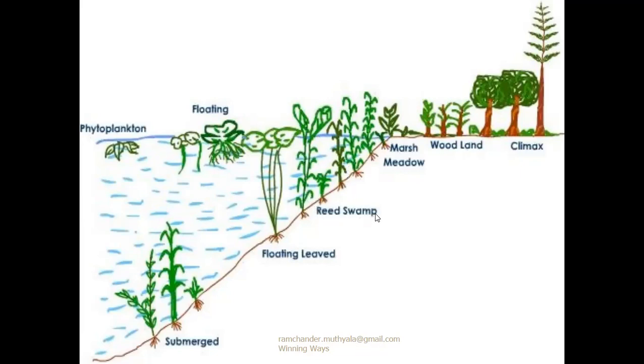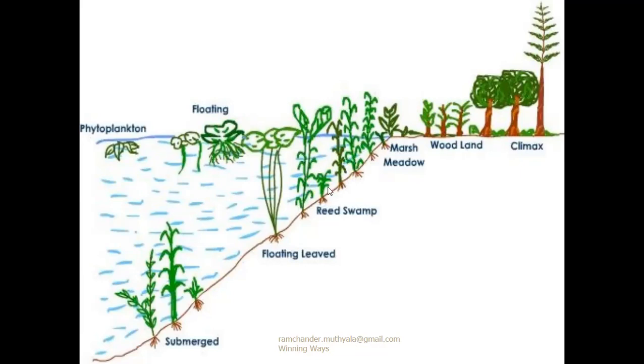After completion of their life cycles, the dead bodies of reed swamp plants are stored at the bottom of the lake. Finally, the bottom of the lake contains more layers of mud and water levels are completely decreased.